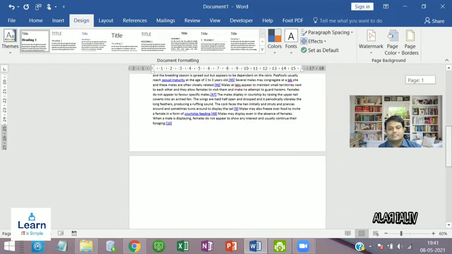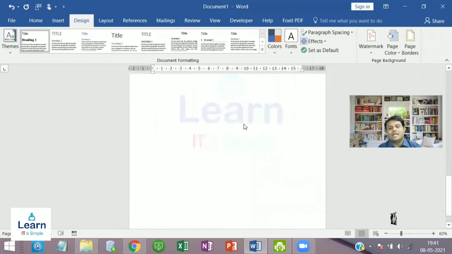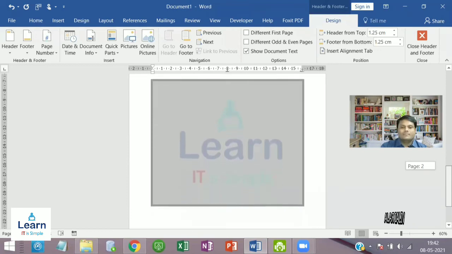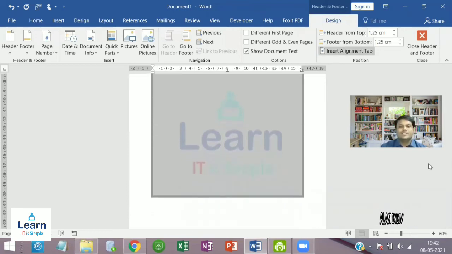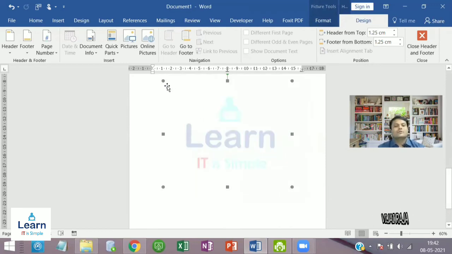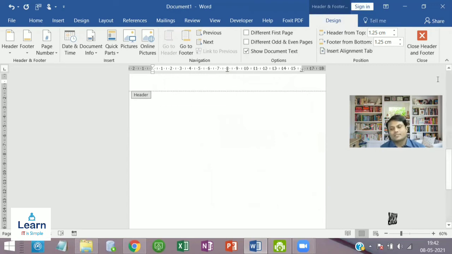When I click that, you will find my logo at the backdrop of the document. If you want to increase the size, you can increase it, or otherwise keep it at the default size, so it will cover the whole document. If you want to remove the watermark, what do you do? You can just click Delete, and you can remove the watermark.